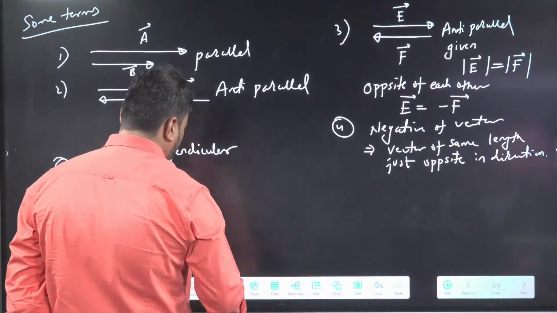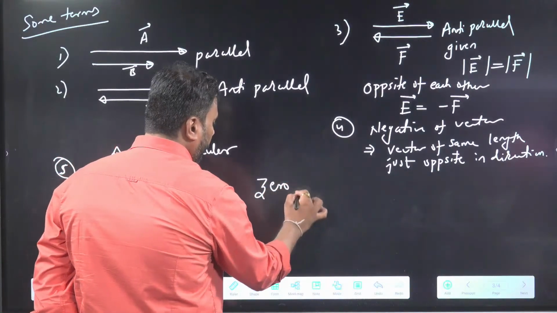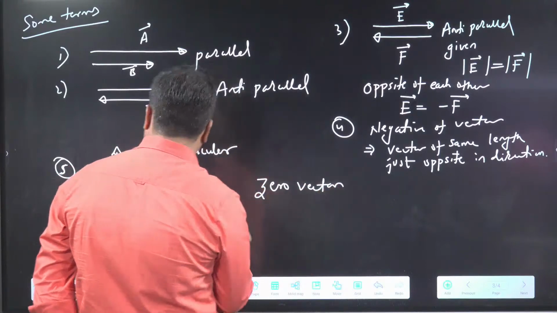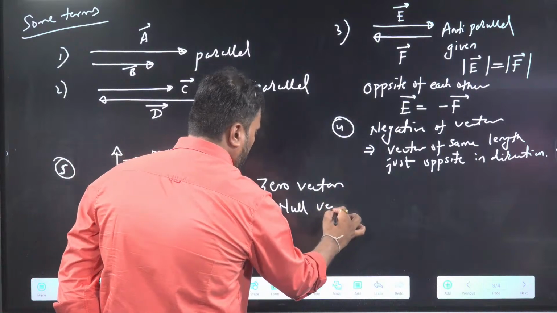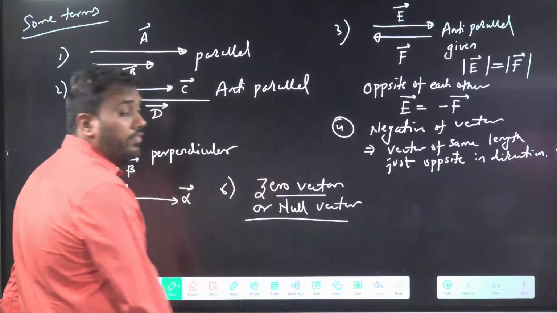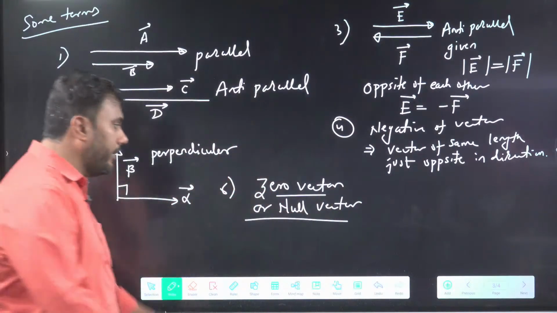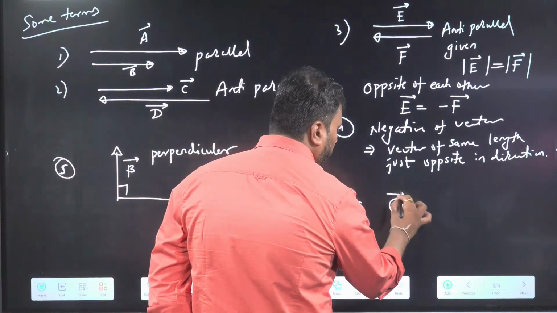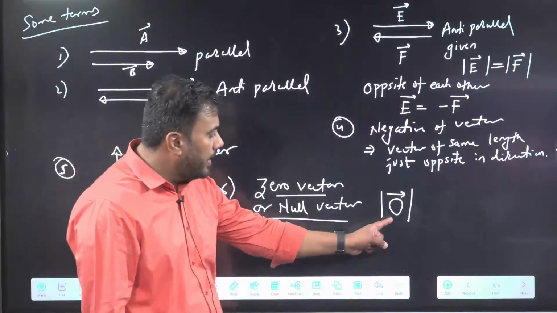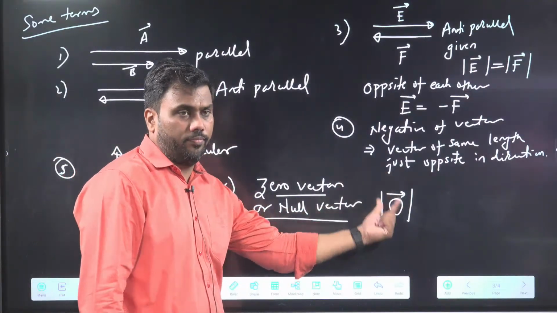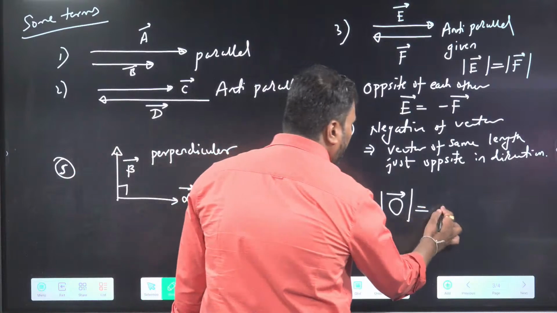Then zero vector or null vector. What is a zero vector or null vector? It's a vector of magnitude 0. We usually write zero vector as O vector. Magnitude of zero vector is 0.